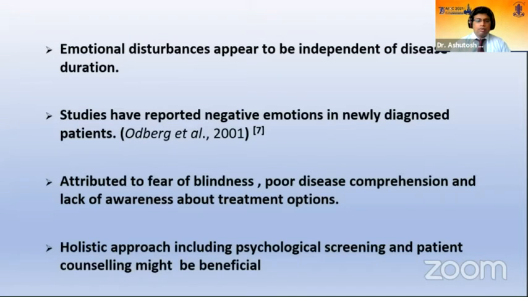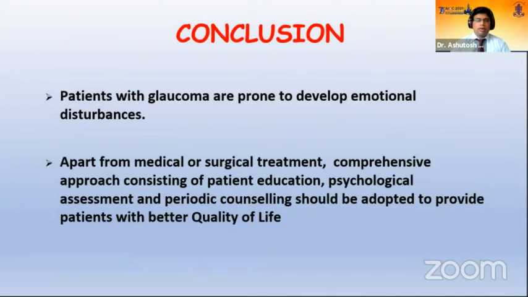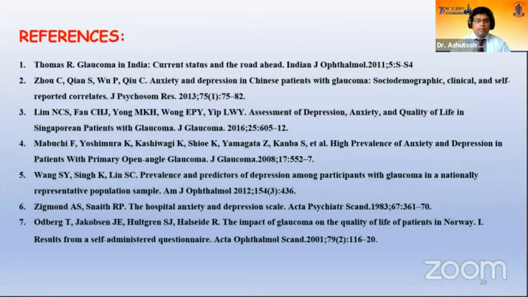All these factors are attributed to fear of blindness, poor disease comprehension among the population, as well as lack of awareness about the treatment options among the general masses. Hence, a holistic approach, including psychological screening and patient counseling, might be beneficial in the long term in the treatment of glaucoma. Hence, we conclude that patients with glaucoma are prone to develop emotional disturbances. So, apart from giving medical or surgical treatment, clinicians should also focus on a comprehensive approach consisting of patient education, psychological assessment, and periodic counseling to provide patients with a better quality of life. These are our references. Thank you.